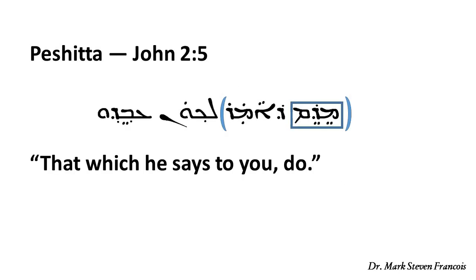So, for example, in John 2 verse 5 it says, "And she said to the servants, that which he says to you, do." And in this case, the word that in the Peshitta is the word medem. And the phrase, that which he says to you, functions as the object of the verb do.